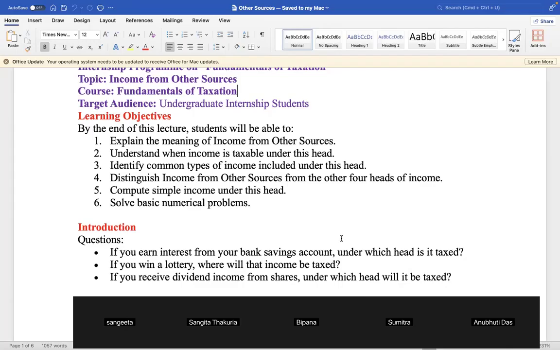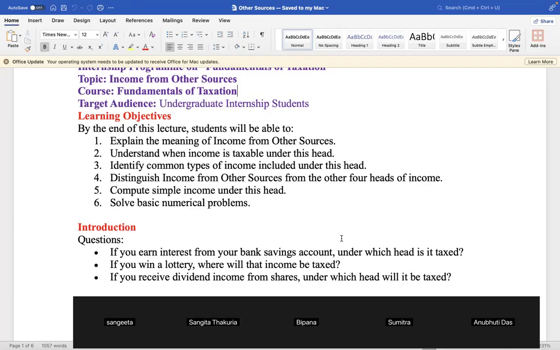So, next one. If you win a lottery, where will that income be taxed? It will not go in the first four heads; lottery income will never go in those four. This will come under other heads, other sources. Next. If you receive dividend income from shares, under which head will it be taxed?